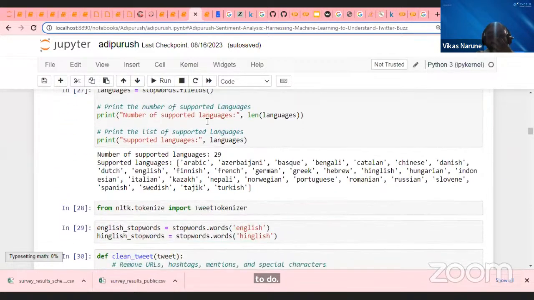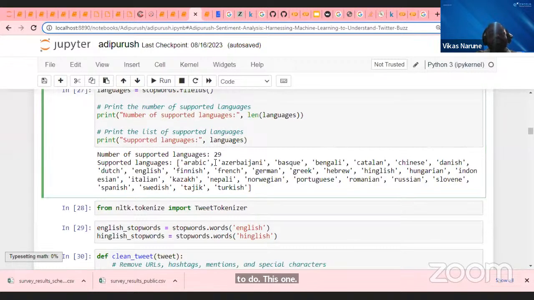Now you can see here, guys, in the stop words, I'm checking what the supported languages are. You can see Arabic, Bengali, Chinese, Danish, Greek. What is more important, Hebrew also they have. Hindi too. But one thing very interesting is this one: English. Hindi plus English, this kind of mixture is also available, guys.